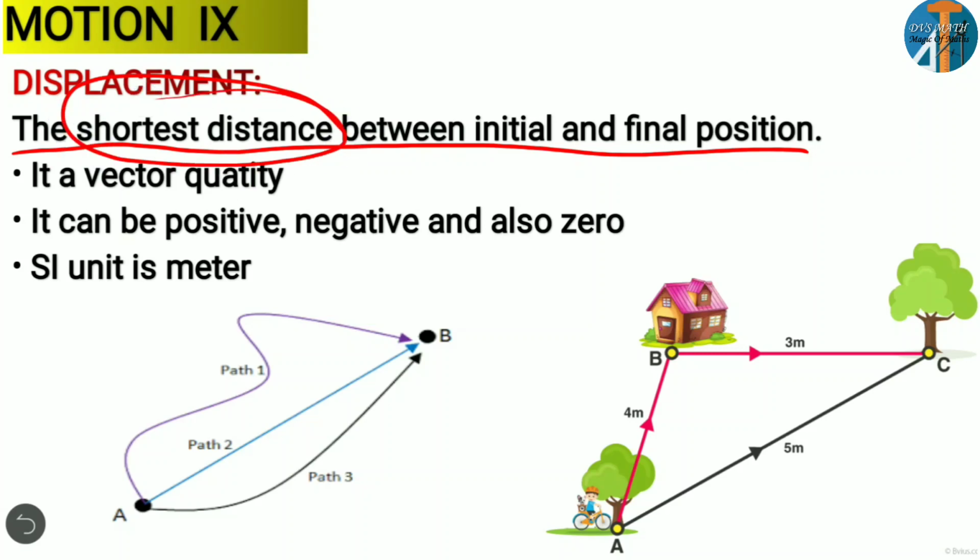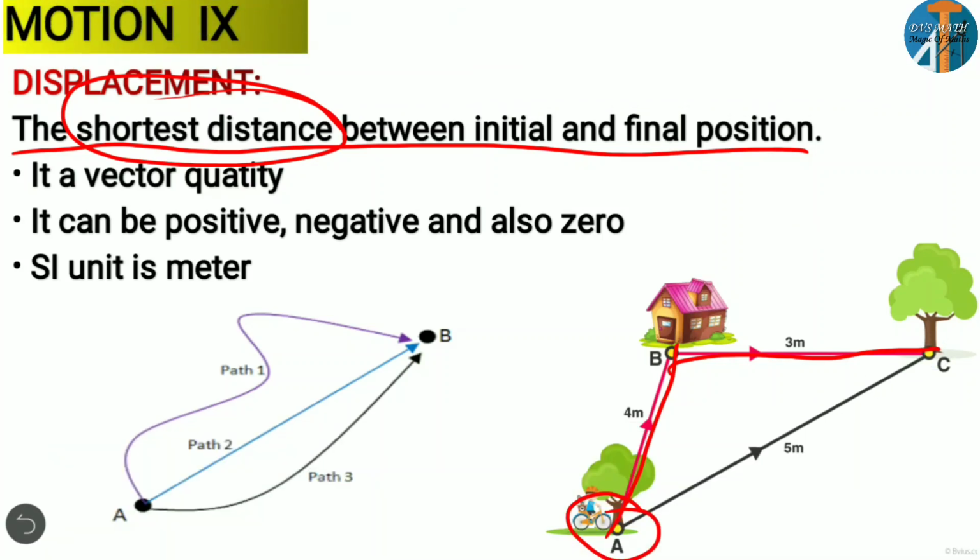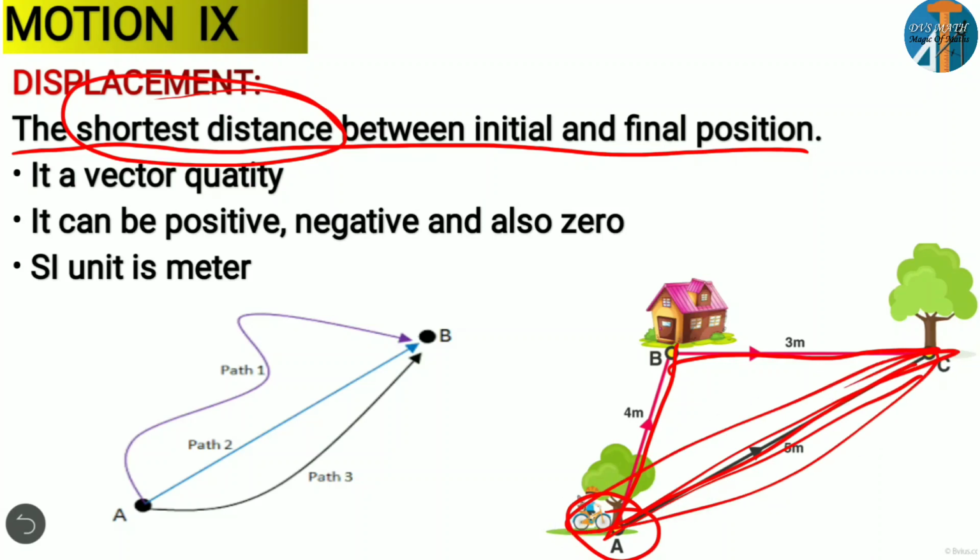Here if you observe, what is the boy doing? He'll go for 4 meter, then again he will go for 3 meter to reach this tree. But directly he can go from here to here, right? Diagonally 5 meter, instead of 7 meter, directly it is 5 meter. So this is the shortest distance. So this we can call a displacement.